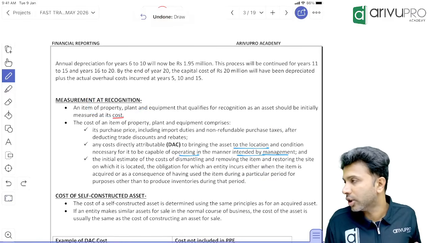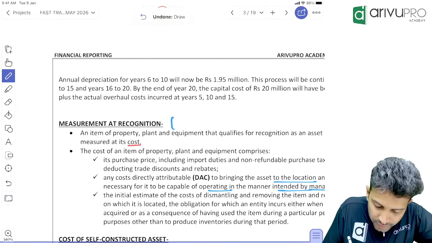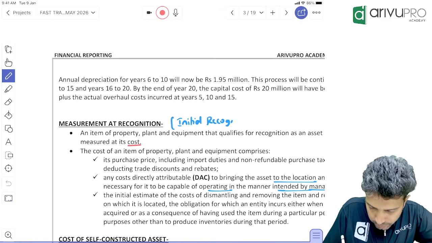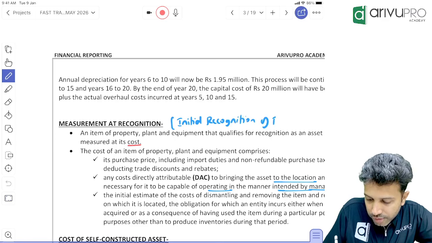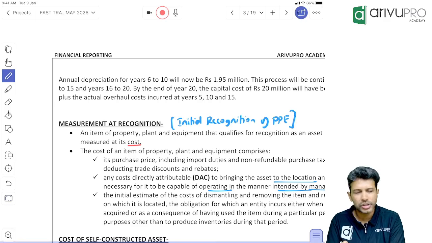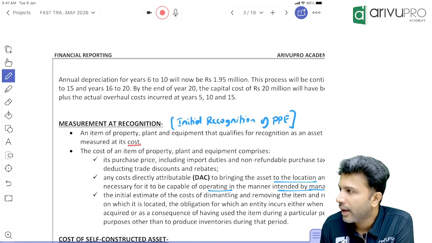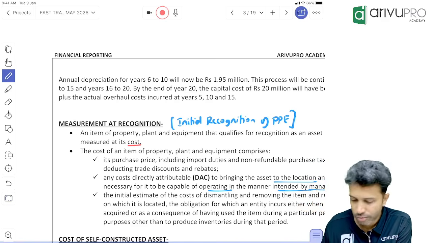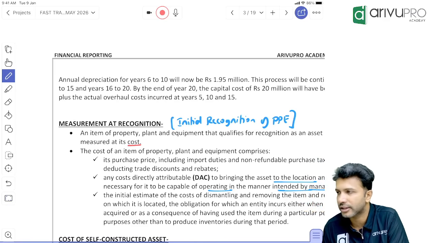Measurement at recognition, we can say, or we can call it initial recognition of PP. Very simple, same as AS10, no change. Initially every PP, yes, correct. Exploration assets, we have separate standards. It will not come here.